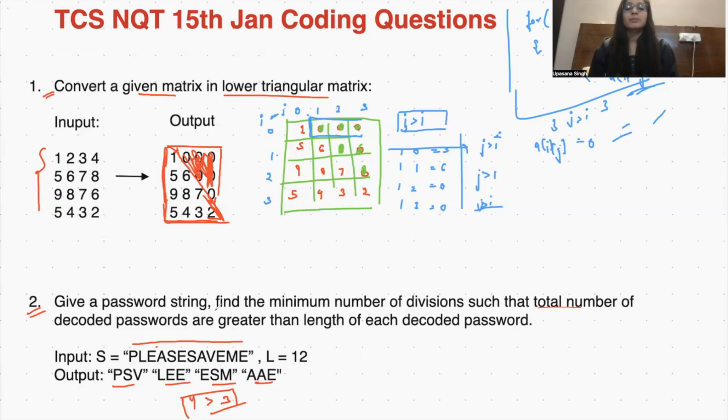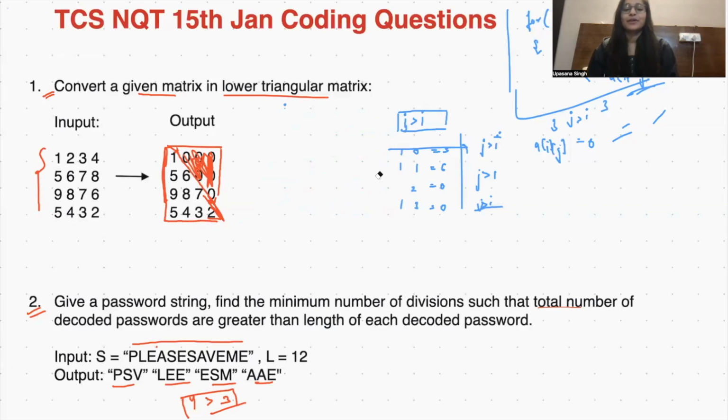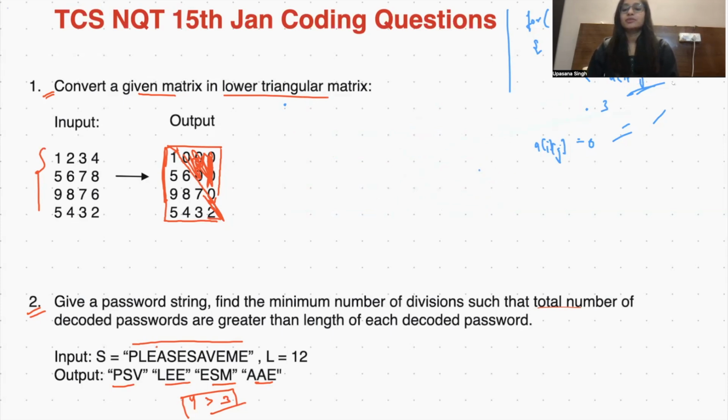In the second question, given a password string, find the minimum number of divisions such that the total number of decoded passwords is greater than the length of each decoded password. That is what we need to do. Let's understand this question first. Since we have very little space left, let's delete everything quickly so that we can save the space for our next question. Okay, we are good to go now.